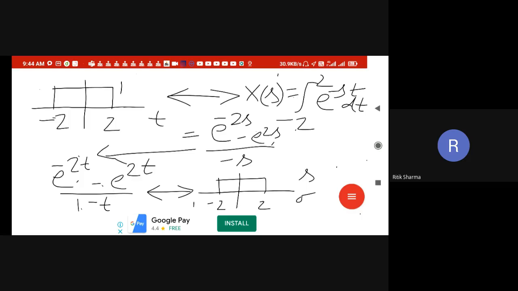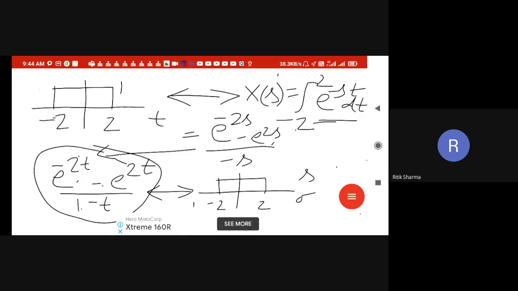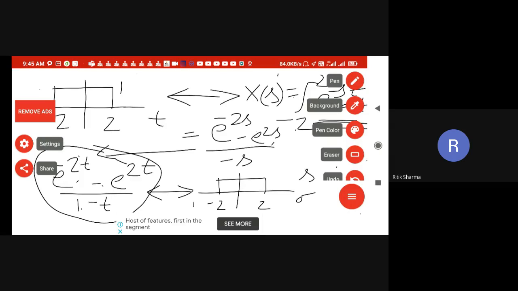and because this is an even signal, X of minus s will become X of s itself. So we don't need to put minus s here because it is an even signal example. So you can see the beauty of this property. If you find this transform through the formula, it will be difficult for you, right? Half of the problem you can do with the help of the duality property. That is about the use of the duality property.